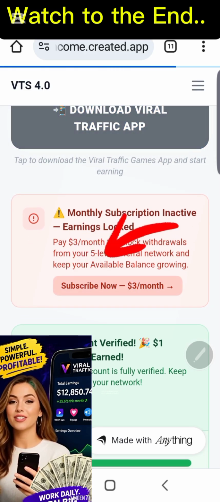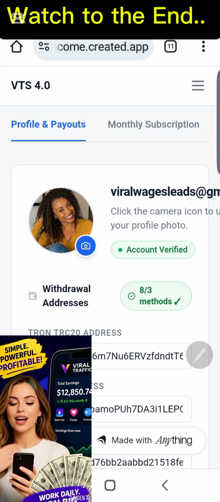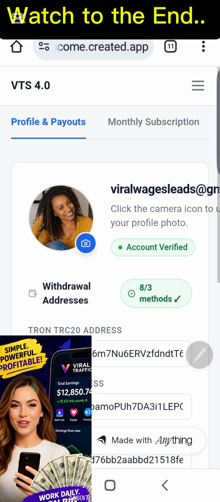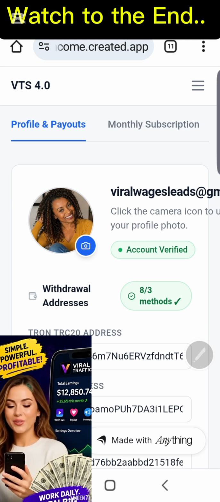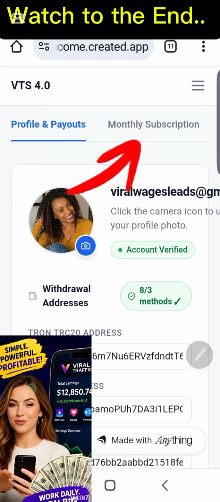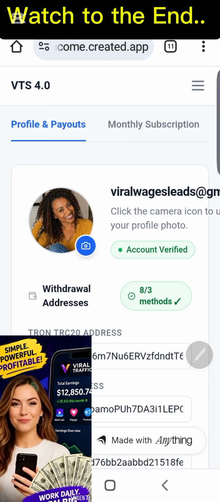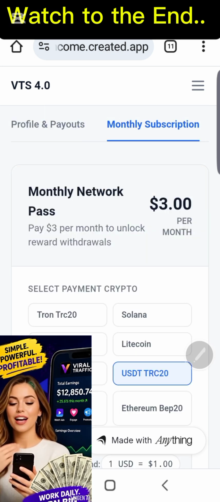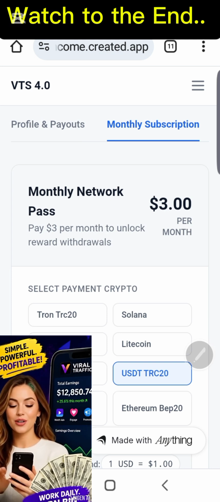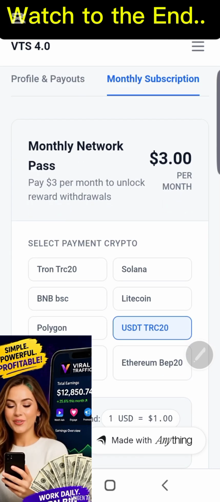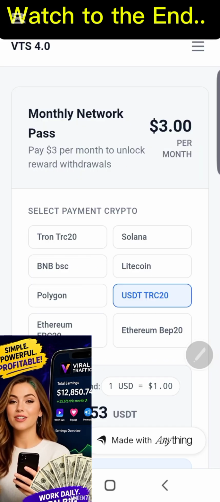You click here to activate your monthly subscription for just $3. So to do that, I'm going to show you. I'm going to activate this account right now for this month. So you click here. Once you click on this button here, it's going to go to this page. You can get here from settings to this page, all right? So what you do once it's open here, then you're going to click on this next option here that says monthly subscription. You can see ads are popping up, so let me close these ads.